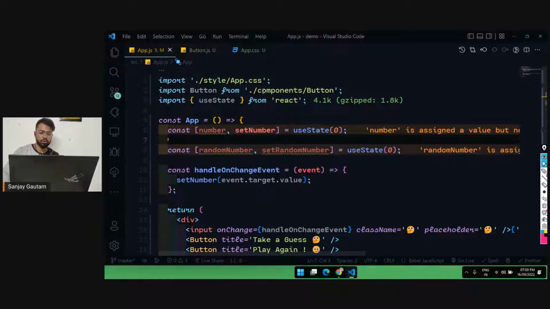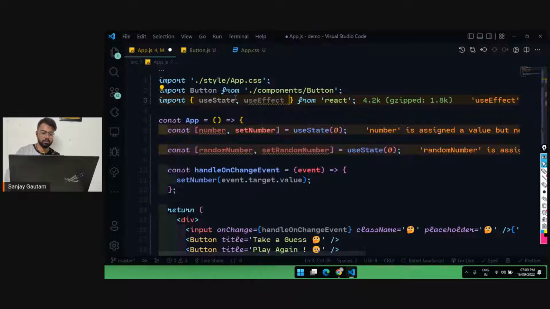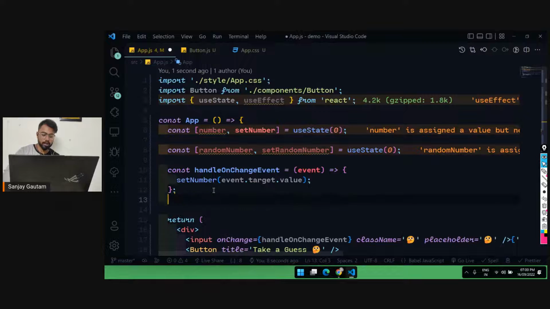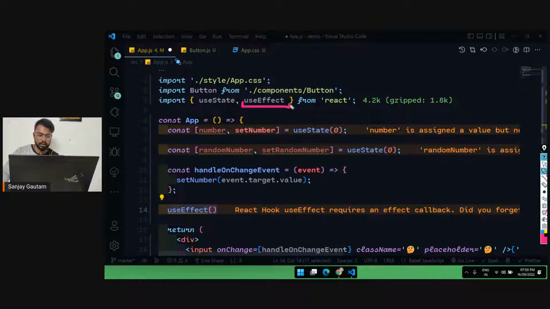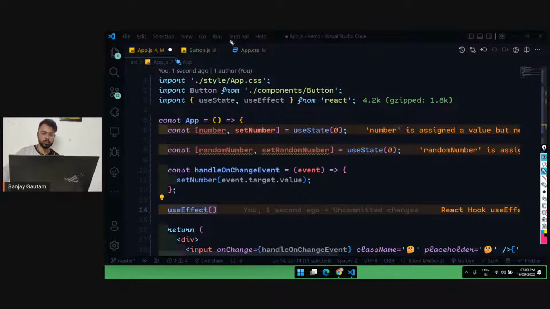And I'm just going to use one more hook here, which is called useEffect. So it's basically today's topic, how you can use the useEffect. useEffect is a very, very special hook. useEffect is just a function, and this function is also a hook, same as useState, but every hook has a very specific purpose, a very specific use case. So here useEffect is a hook.